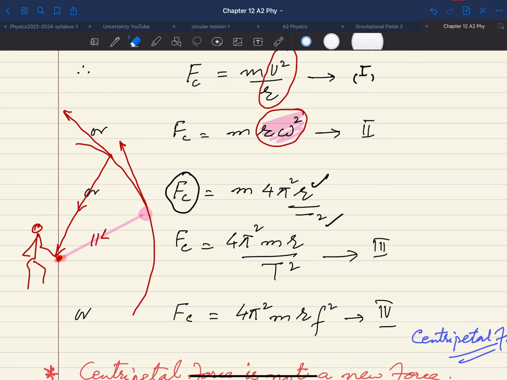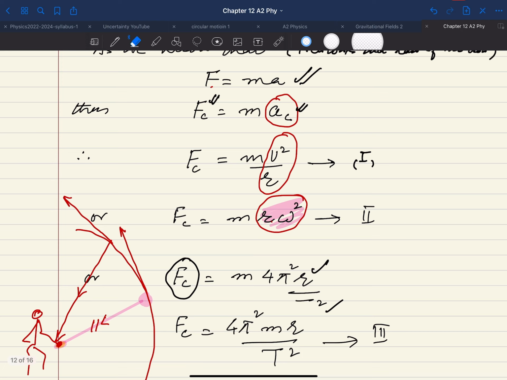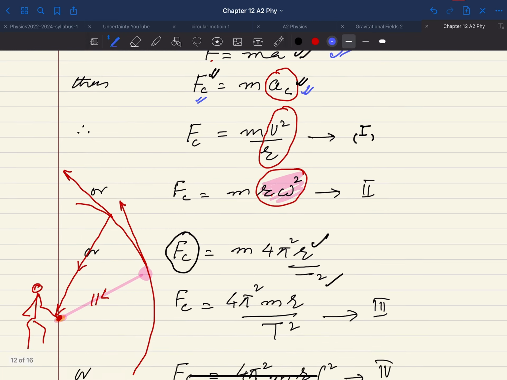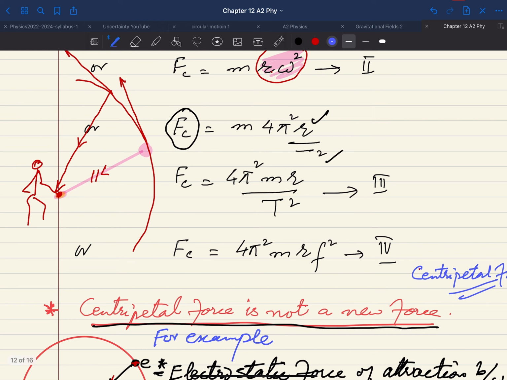The concept is the same: F is equal to ma. What we are doing here is considering FC, so all AC formulas we can use, and ultimately FC is nothing but 4 pi square mR f square, when you replace AC by 4 pi square R f square, which you developed in the last discussion.